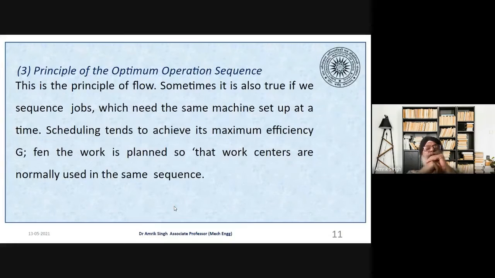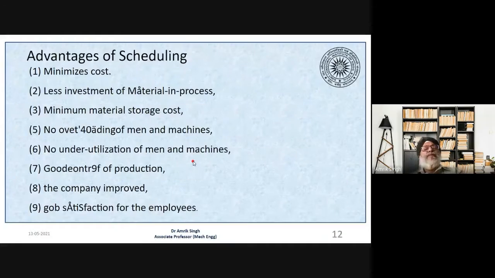So it is like this, there should not be any backtracking. So we have to make use of the optimum operation sequence. It is also known as the principle of flow. Sometimes it is also true that if we sequence the jobs which need the same machine setup at a time, scheduling tends to achieve maximum efficiency, and the work is planned so that the work centers are normally used in the same sequence.